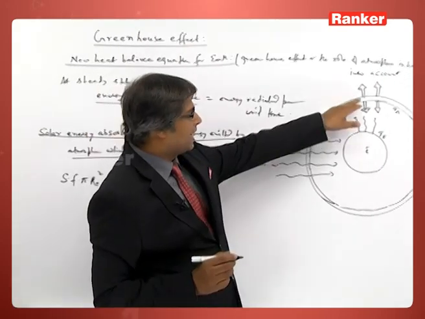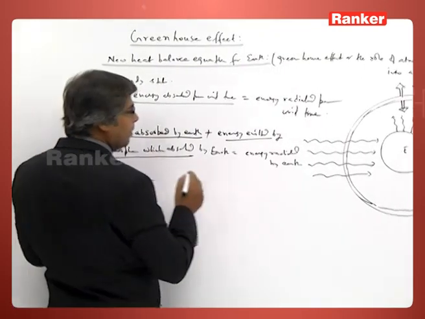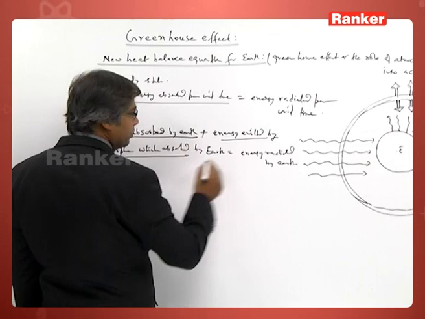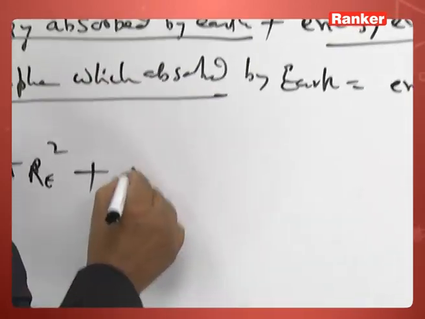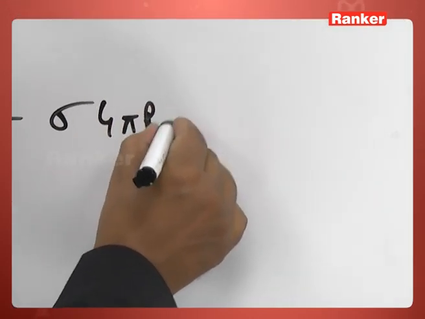You see, atmosphere has this area and this area. So, suppose I denote the radius of earth Re. So, this is also Re. So, we have sigma 4 pi radius of earth whole square.